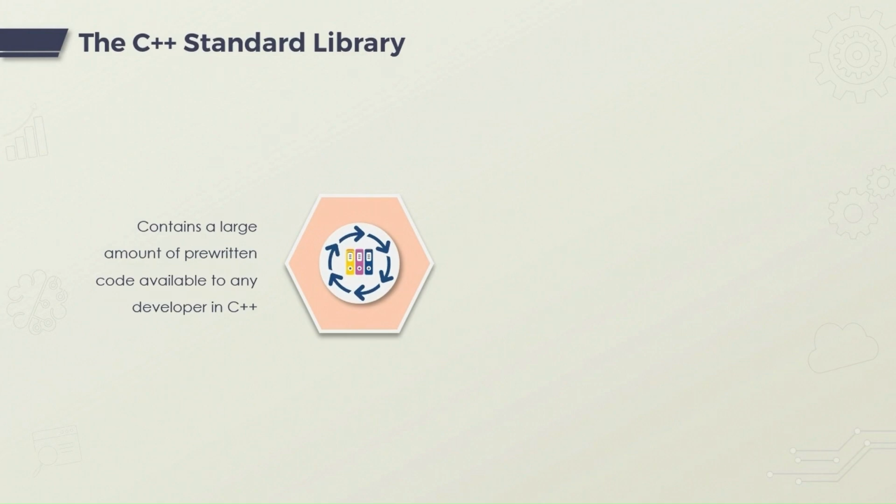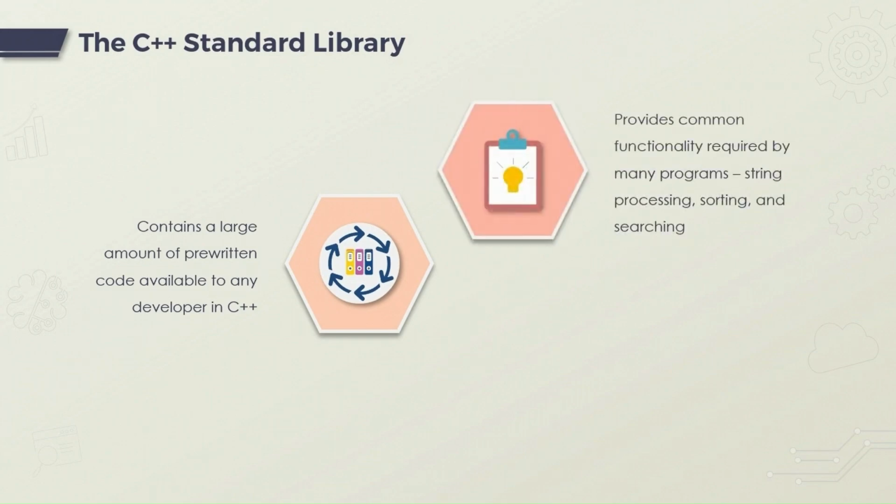In fact, ideally avoid compiler extensions entirely. And the unwritten message there was to stick to the C++ standard library. This is a huge library which has functionality required across applications, for instance, string processing, sorting, searching, and so on.